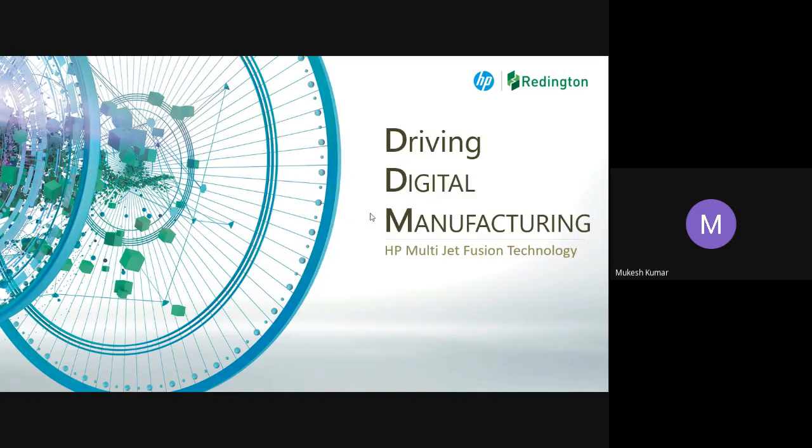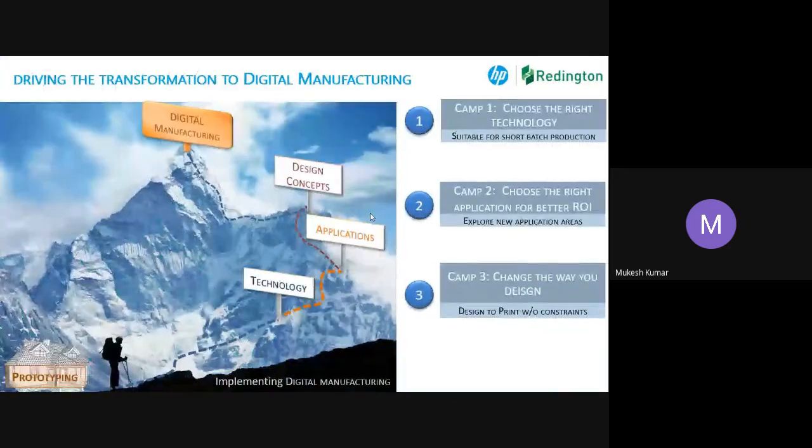Now we will talk about how our technology is able to help you drive into digital manufacturing. Digital manufacturing is a good dream, but how we are going to achieve it is very important to understand. Today, we are at the prototyping stage and we have to reach this goal. To achieve this goal, there are certain camps we have to attend. One is we have to understand what technology can suit my requirement.